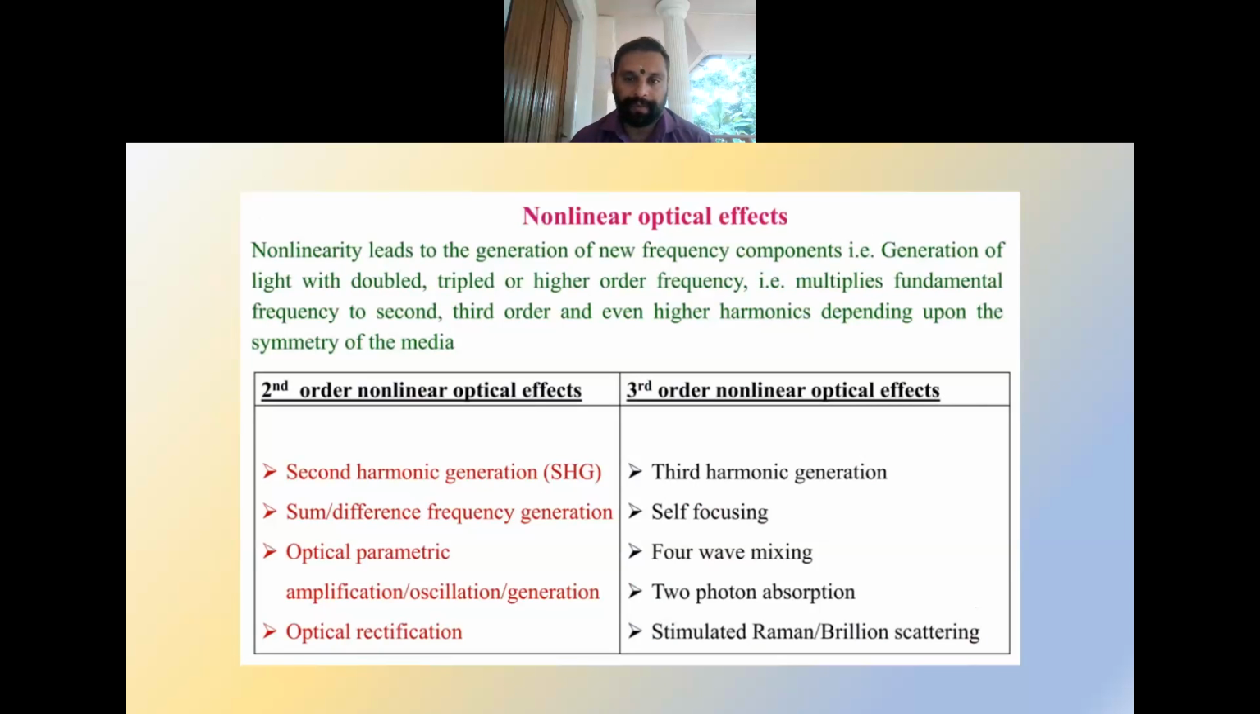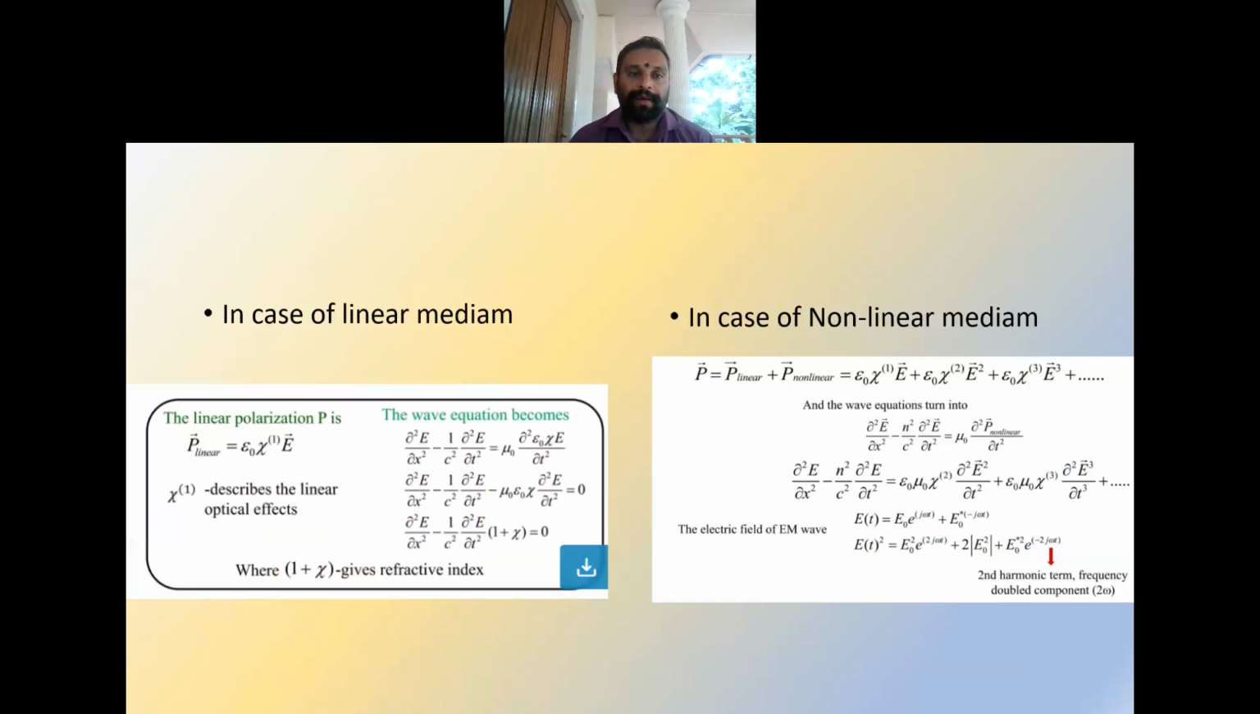So here it is showing some basic difference between the third order nonlinear optical effects and second order nonlinear optical effects. In the case of a linear medium, the polarization is a linear function of the electric field. But in the case of a nonlinear medium, the polarization is a nonlinear function of the applied electric field. So depending upon that, it is classified as second harmonic and third harmonic generation.